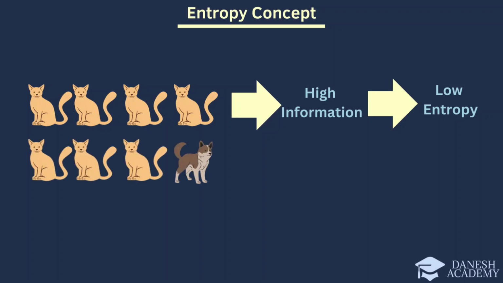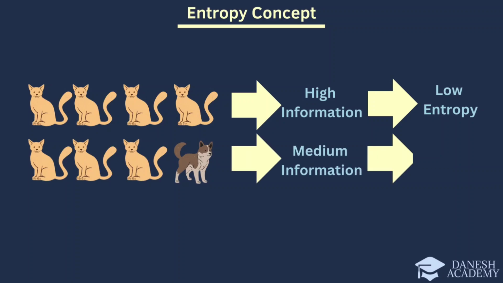Next, consider an image with 3 cats and 1 dog. This scenario has medium information content and medium entropy. While there is some variety with the introduction of a dog, the outcome is not entirely predictable but still not highly uncertain. The presence of mostly cats and 1 dog adds some degree of unpredictability, leading to a moderate level of entropy.